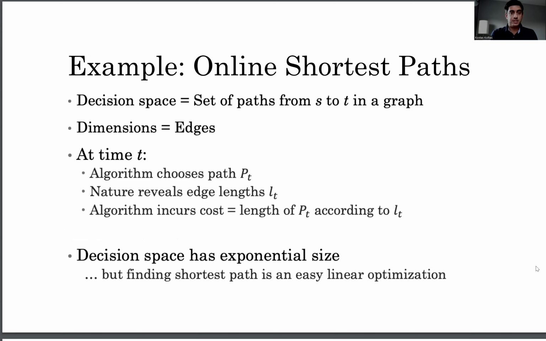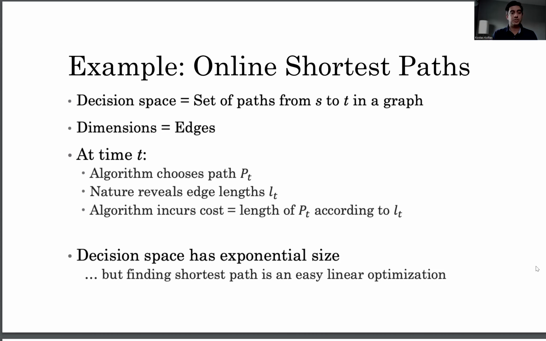Let's look at an example in this context, online shortest paths. In this case, the decision space is the set of paths between two designated endpoints, s and t, in a graph. The dimension of the problem here is given by the number of edges. At each time step t, the algorithm will pick one path, p_t, and then nature will reveal the edge lengths. The cost that we will incur is the length of the path that we picked in this particular round for the costs that nature gave us.